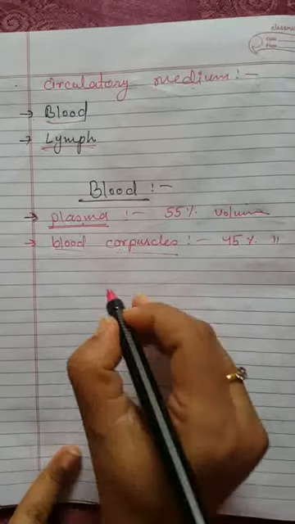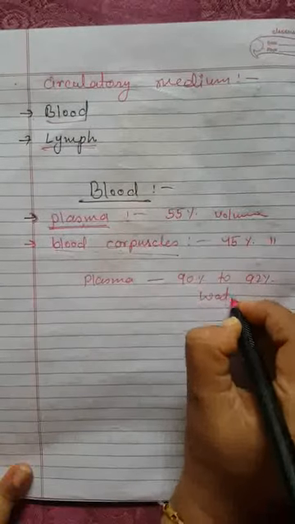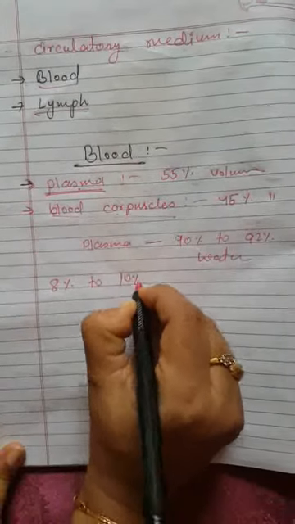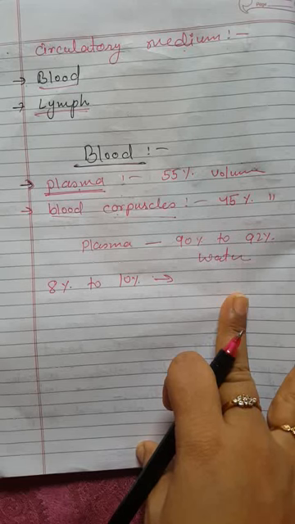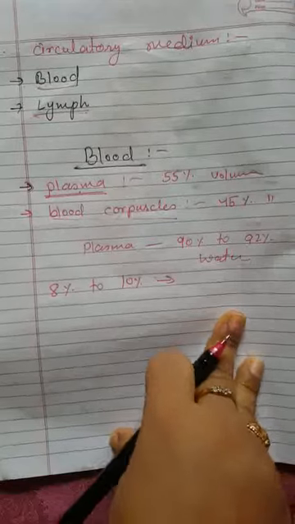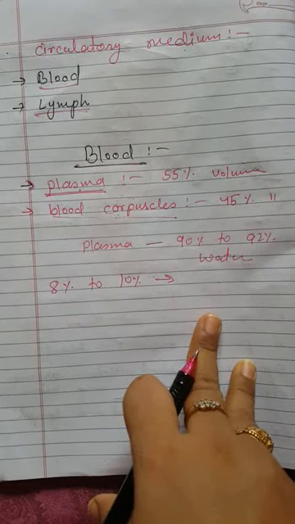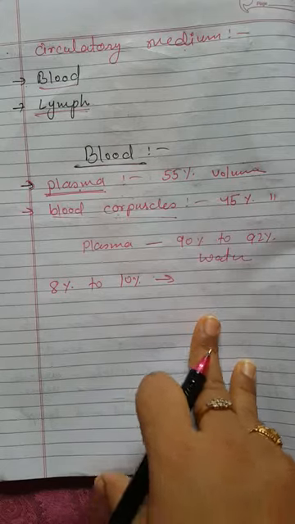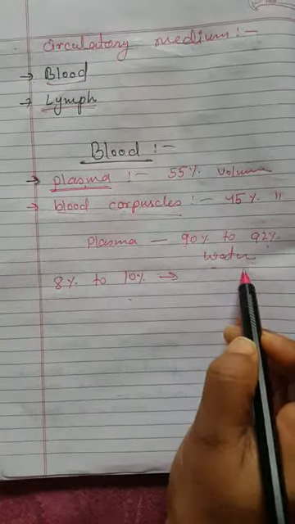Plasma contains 90% to 92% water, and the remaining 8% to 10% consists mainly of plasma proteins like albumin, fibrinogen, globulins, etc. Some nutrients like glucose, amino acids, fatty acids, glycerol, then some respiratory gases, oxygen and carbon dioxide, then some nitrogenous waste excretory substances like ammonia, urea, uric acid, etc. Some minerals, sodium, potassium, calcium, magnesium, mineral ions actually, and some hormones, antibodies, etc. So all these substances make up only 8 to 10%, and the remaining 90 to 92% is water inside the plasma.